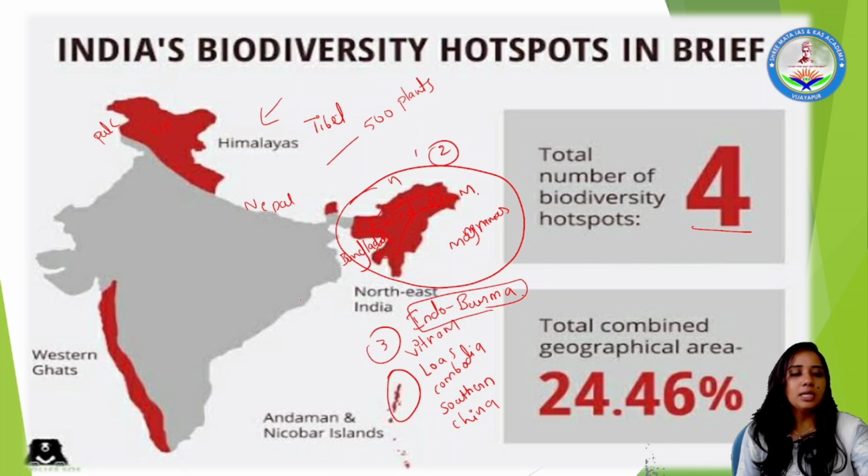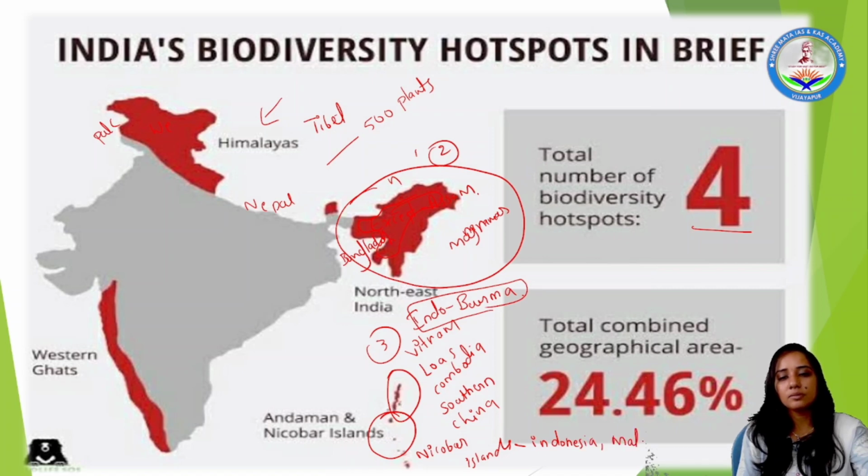Fine. Now, one more biodiversity hotspot is located in the Nicobar Islands, including which places? It includes Indonesia, Malaysia, Singapore, and some other nations together.